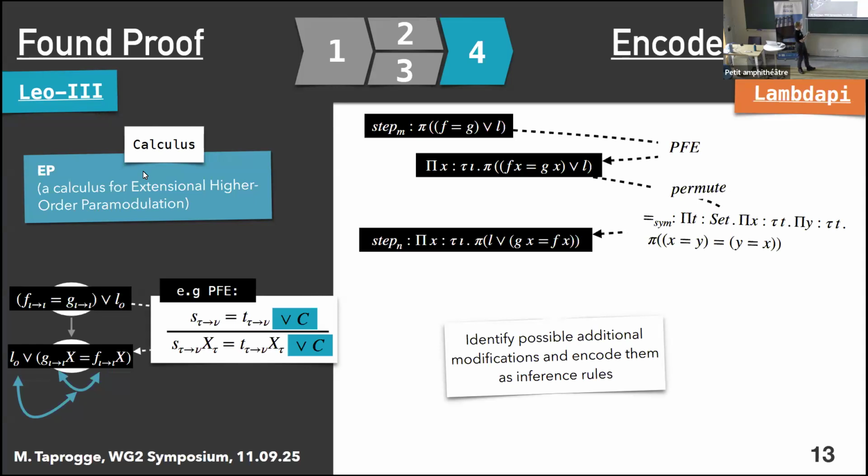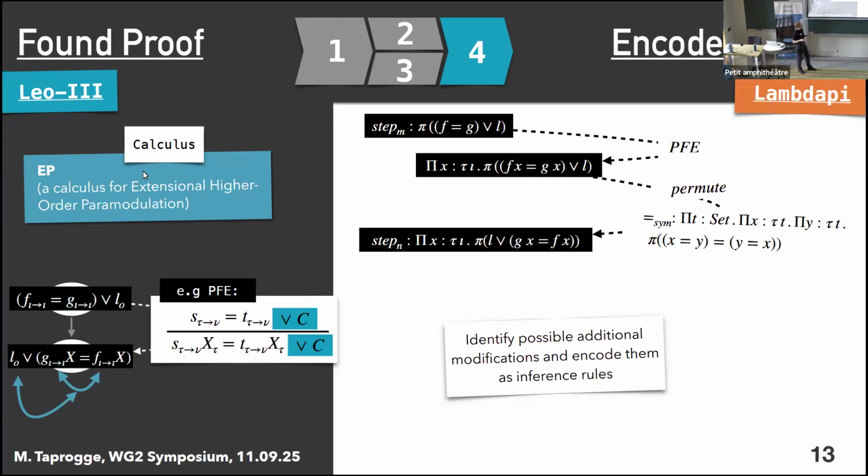So in the case that we've discussed here, for instance, one of the rules that we would need is permute. And I've already told you that we have encoded this as a meta theorem. And the second thing that we would have to do is apply an inference rule, which basically just tells us that from x equals y, we can derive y equals x for any x and y. And you can see here that this is encoded as an equality because now we can conveniently use it with the rewrite tactic.